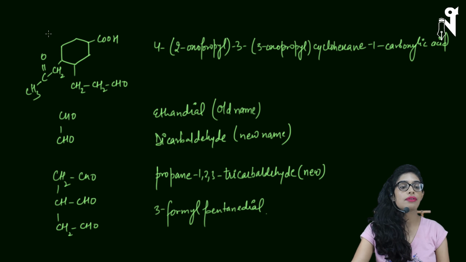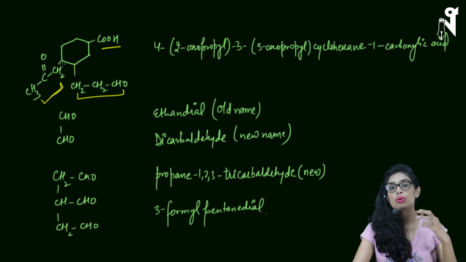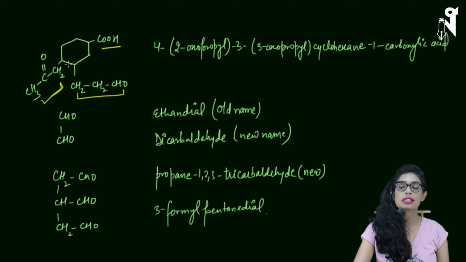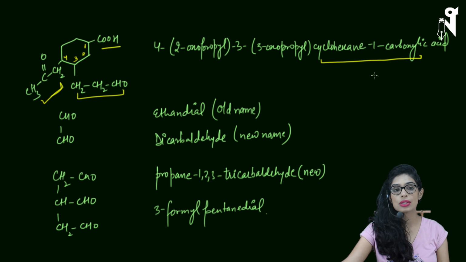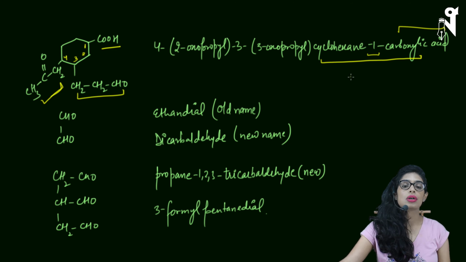Next question I have is this, where I have a cyclohexane ring, I have COOH, I have a chain with CHO, and I have a chain with ketone. Again, no matter whether it is ketone or aldehyde or carboxylic acid, my carboxylic acid is going to get position 1 because it is the highest priority group. So I'll be numbering it as 1, 2, 3 and 4. And the name of the cyclic chain will be cyclohexane 1-carboxylic acid. To represent carboxylic acid, we have written it separately. You could have skipped writing this one, it's completely up to you, or you can mention 1.